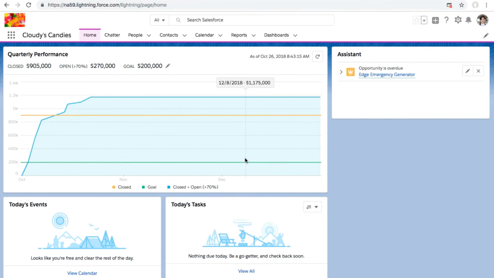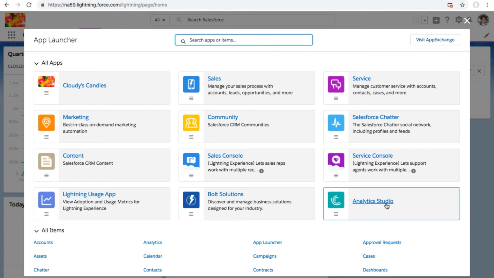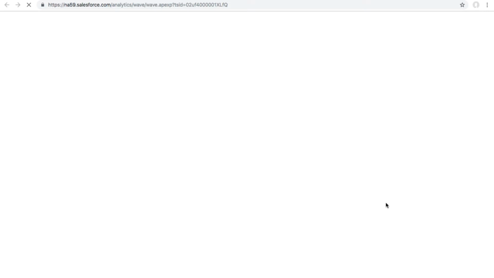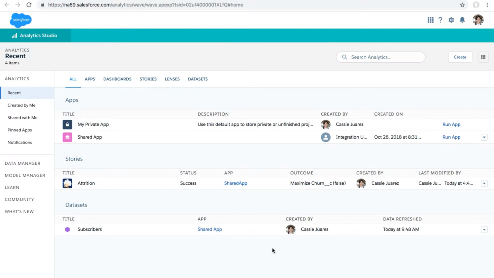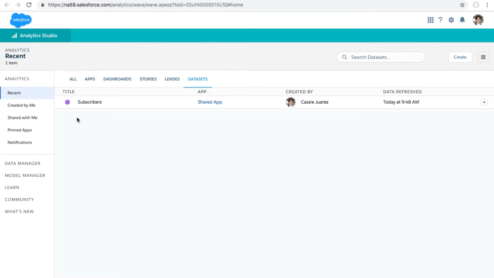So here we are back inside of Cloudy Candies app, and we're actually going to go to Einstein Analytics, which is where Einstein Discovery lives, and we'll pop into the Analytics Studio. Now we're in Analytics Studio, and we're going to click into Datasets because we've actually pulled in the contact object into Einstein Analytics, and we've given this dataset a new name. We've called it the subscribers object. But what we want to do with this case is we actually want to create a story because we want to start to discover insights about this dataset.